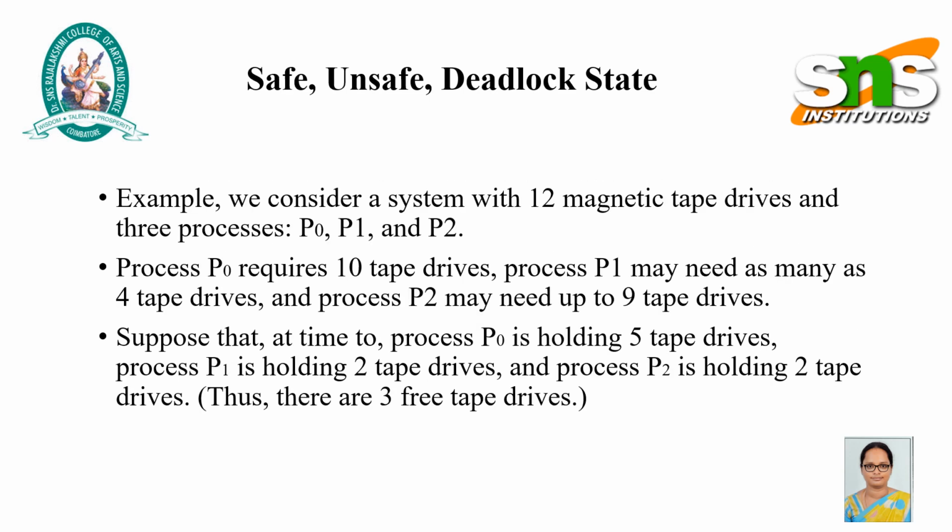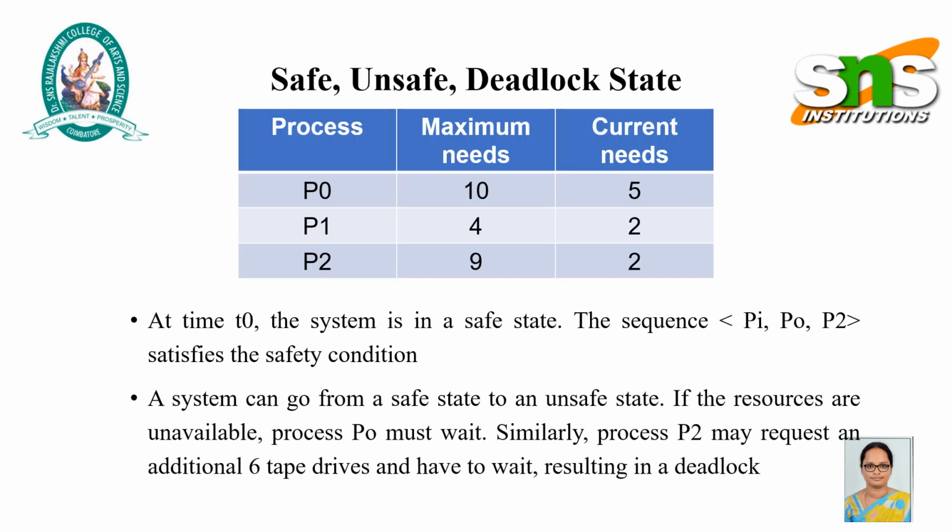For example, we consider a system with 12 magnetic tape drives and 3 processes P0, P1, P2. Process P0 requires 10 tape drives. Process P1 may need as many as 4. Process P2 may require 9 tape drives. Suppose that at time T0, process P0 is holding 5, P1 is holding 2, P2 is holding 2. So that is represented in the table form.